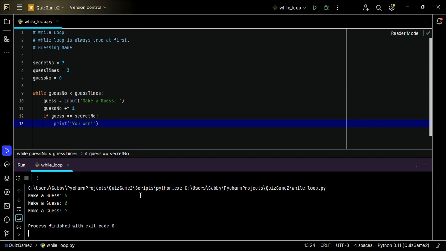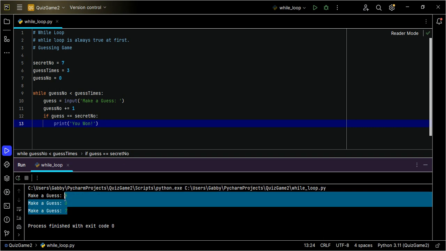Now, I want you to take note of one thing here. It keeps telling me, even when my guess was wrong, nothing to tell me that the guess was wrong. That's number one. Number two, when I made the right guess, I still couldn't get you won. It just terminated because I've made 3 guesses. That is the lifeline. I've used the 3 lives.